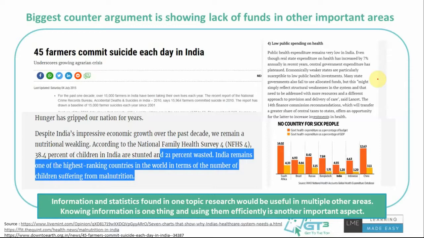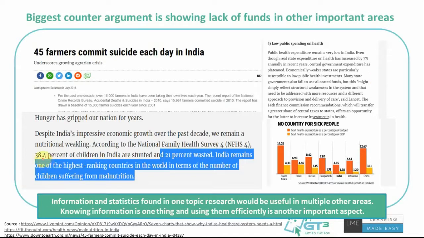There's a report which says that there are 45 farmers who are committing suicide every day, right? We could actually help make their lives better by investing this money in agriculture. You can also argue about malnutrition, that India stands among the worst in the list in terms of malnutrition. Then you have 38.4% of children in India stunted, right?